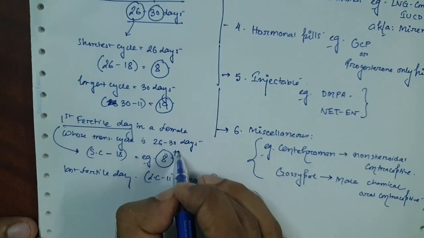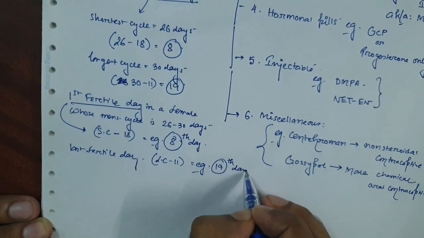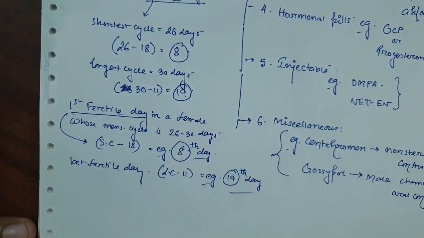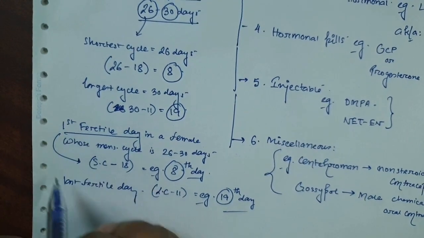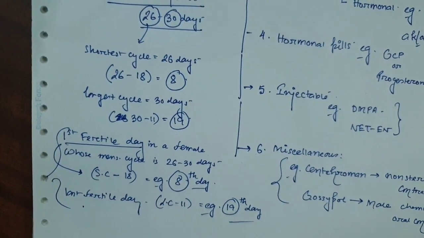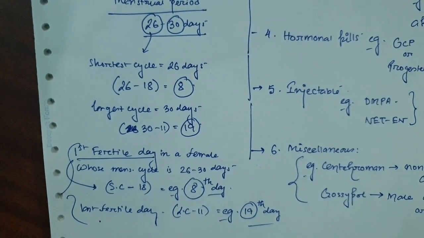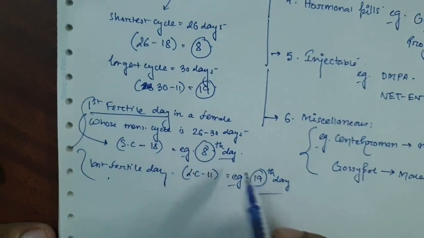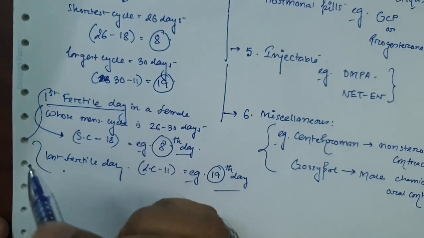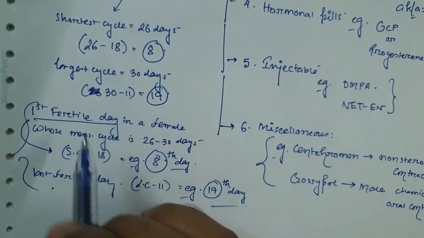So starting from the 8th day of the menstrual cycle up to the 19th day of the menstrual cycle is called the unsafe period. In this phase, if unprotected intercourse has happened, there is a high chance of becoming pregnant. And other than those days, it is relatively safe to do unprotected intercourse.